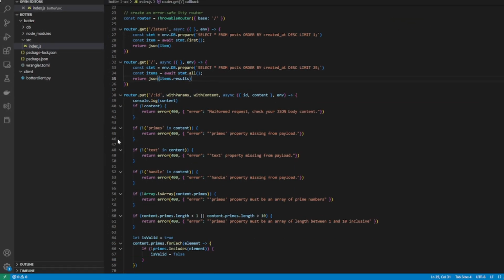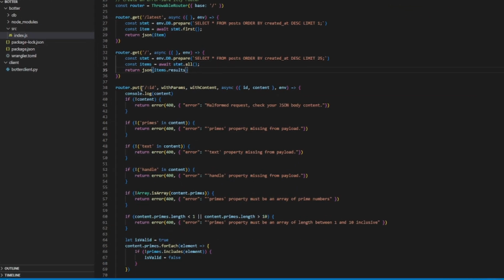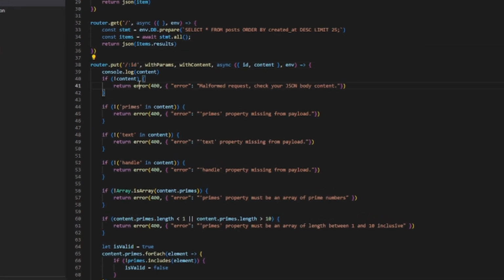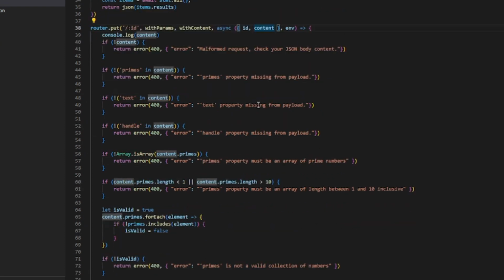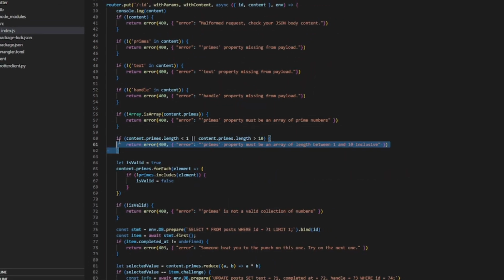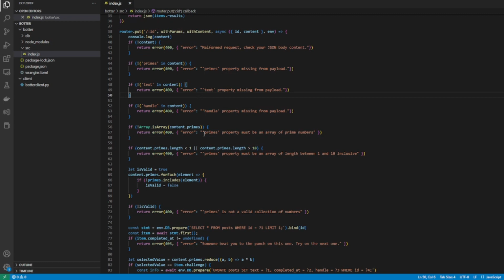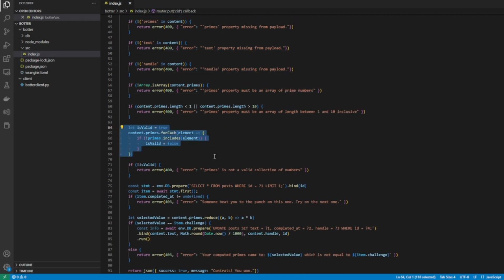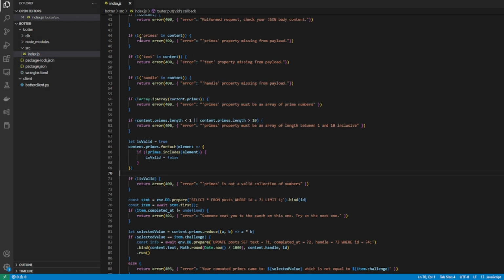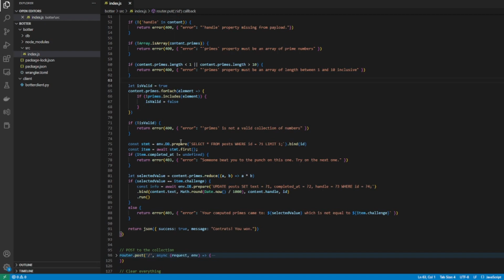This route is where a good amount of the work is done. This is the put route with the /ID along with the payload that we're getting from the bot at this point under ID and content. And we're doing some validation to make sure that all the payload elements are there. Otherwise, return some errors. There is probably a much better way to do this, so if you have ideas, please share it. And this is that code I was talking about earlier that checks to make sure that all the values in the primes attribute of the payload is a valid prime number.